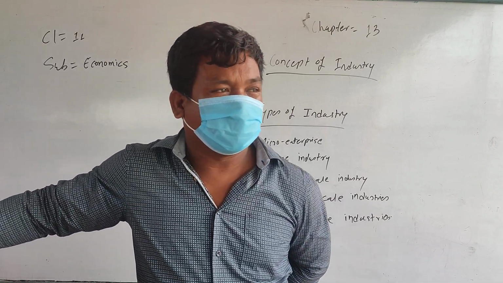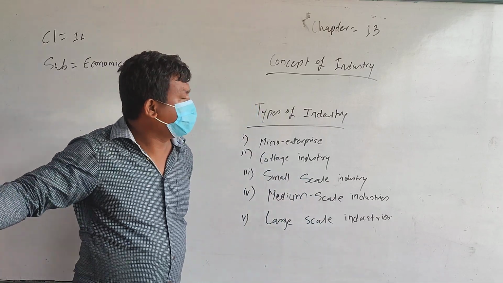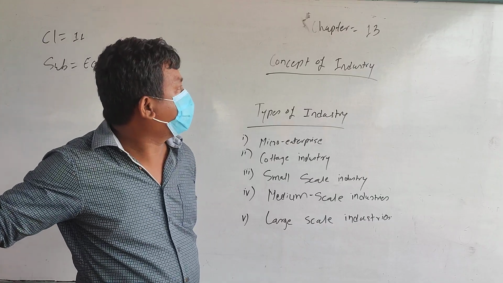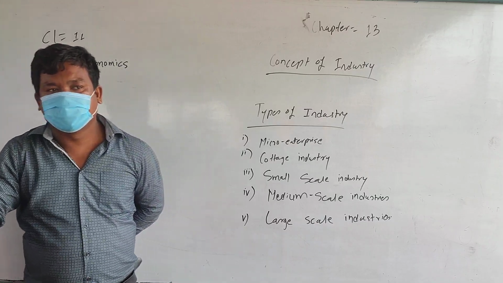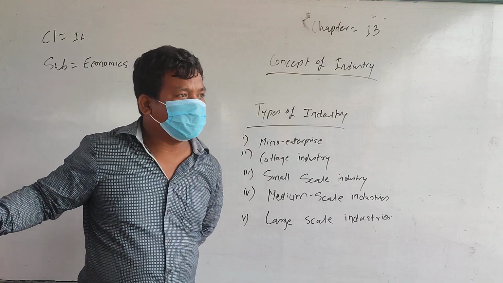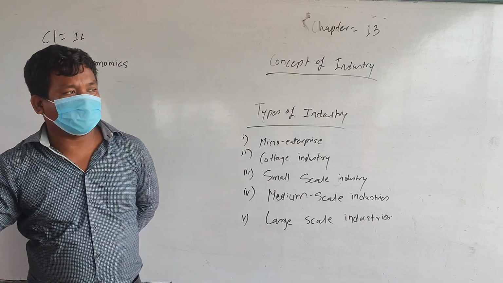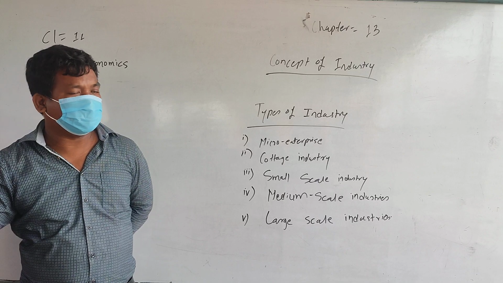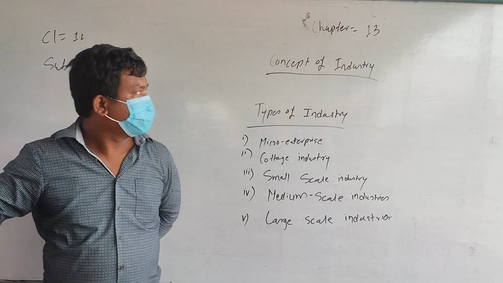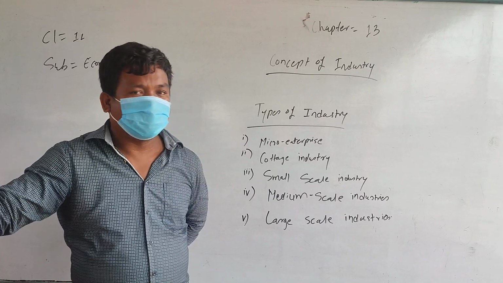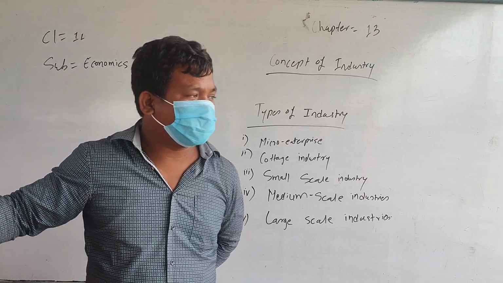Okay, good morning. Today I am going to start another chapter, chapter 13. The name of the chapter is Industry. We have finished our middle systems, we have finished agriculture. Now today I am going to start a new chapter, chapter number 13. What is the chapter? Industry. Now first, what is industry?